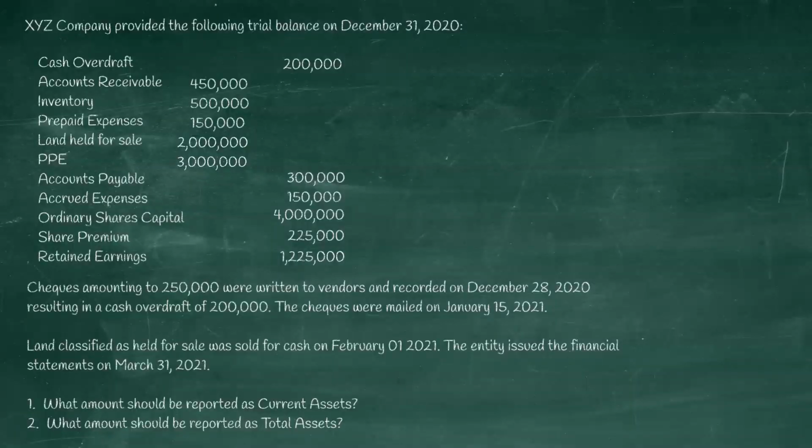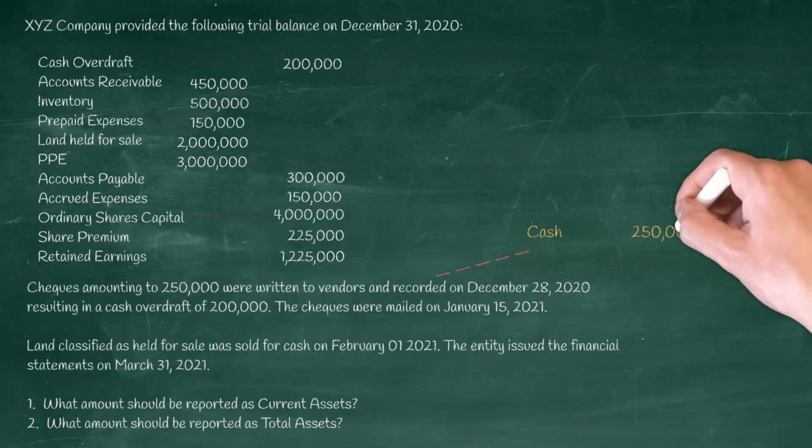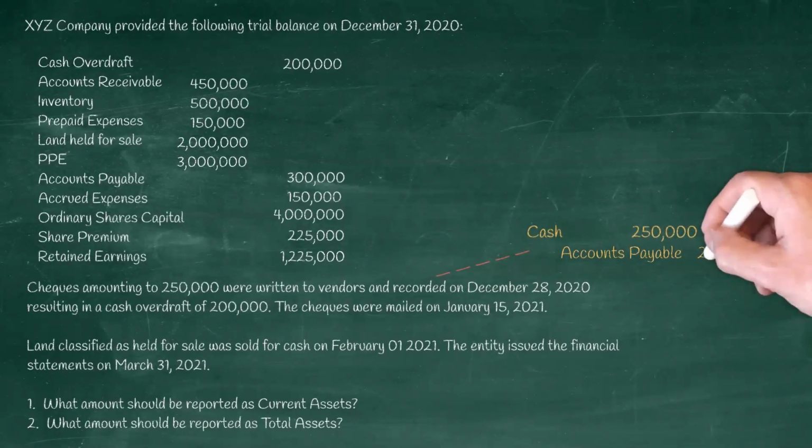Another information is land classified as held for sale was sold for cash on February 1, 2021. The entity issued the financial statements on March 31, 2021. Okay, then the requirement, of course, as I mentioned, what amount should be reported as current assets and what is the total assets.